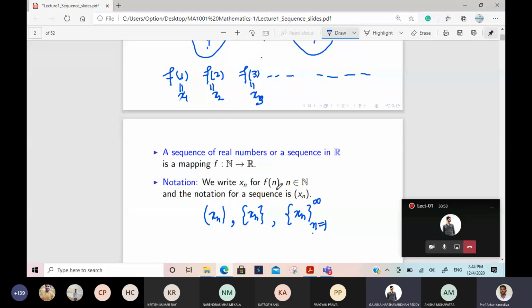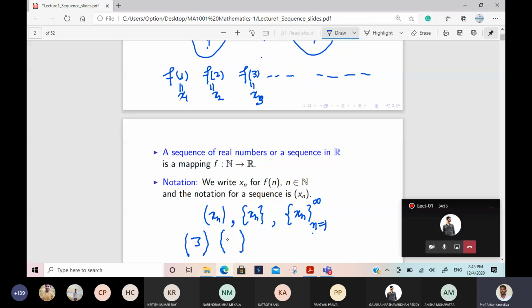3. Yeah, 3 is a sequence. Correct. If I write 3 in this bracket, what does it mean? That means x1 is 3, x2 is 3, x4 is 3, all elements are 3 only. This is one example of a sequence. Can you give me another example of a sequence in terms of n? N square.